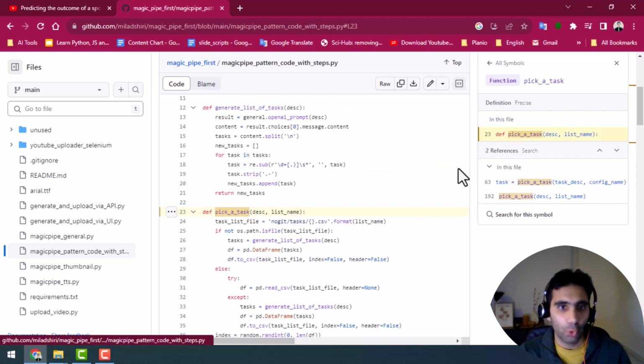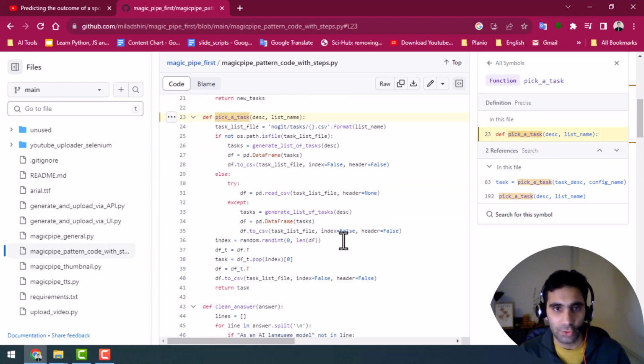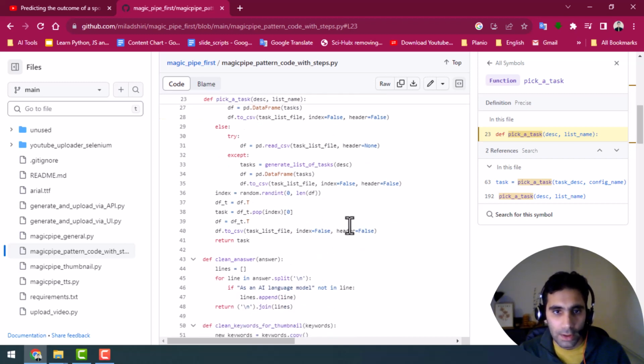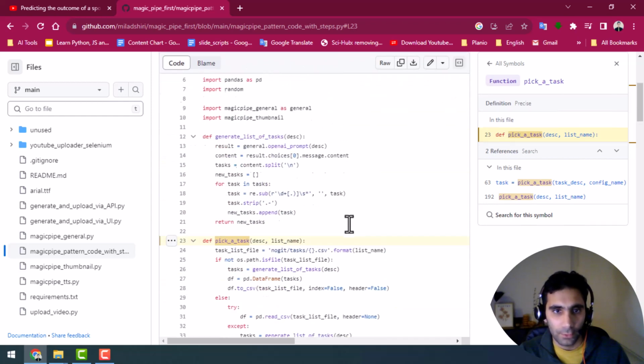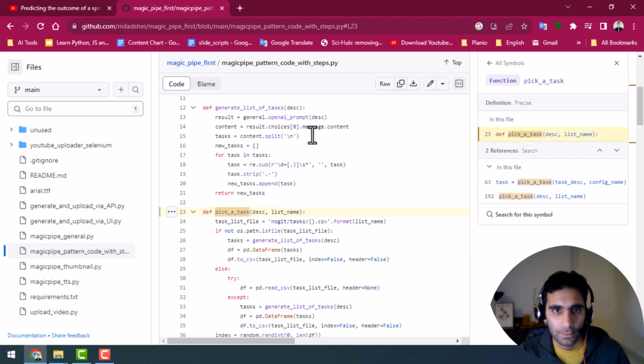I just want to show one of these functions to show you how I used ChatGPT to generate the task or the answer. So the whole point here is this part. Looking for it. So generate list of tasks.